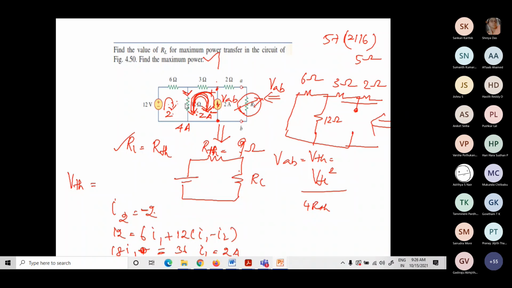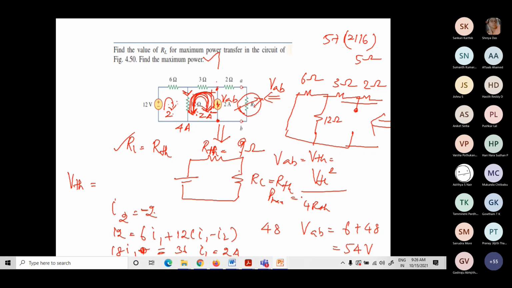What will be the voltage drop across this? 12 into 4, 48. And then the voltage drop across this: my current direction is like this. So my VAB is equal to 3 into I2, 6, plus 48. So VAB is 54 volt. This way I can solve the network. So VTH, I know the RTH. Now just by equating RL equal to RTH, I'll be able to find the maximum power.